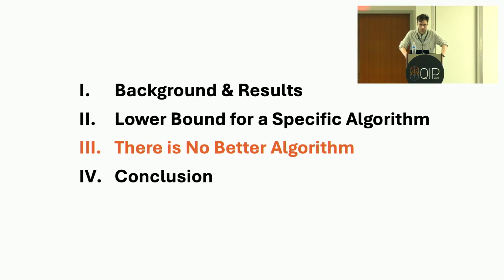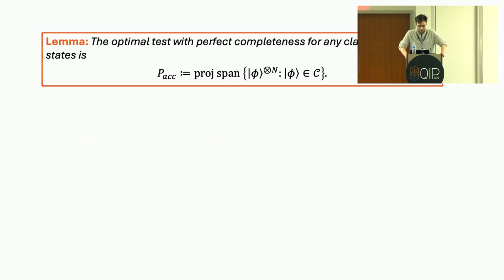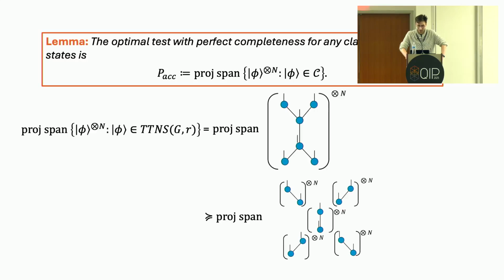So that's a lower bound for a specific algorithm. And now I'll explain why it's actually a general lower bound, because there is no better algorithm. And this is because it turns out I've been withholding information from you. If you care about testing pure states with perfect completeness, then there's just one test that you need to consider. It's this measurement operator here, given by the projector onto the span of the n-fold tensor products of all the states which have your property. And you don't need to consider anything else.